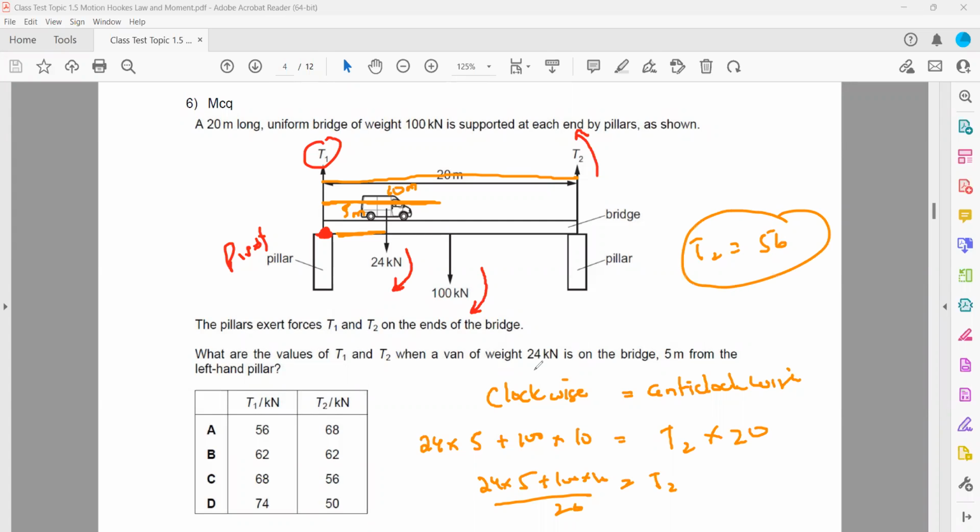So which option? T2 is equal to 56. So option C, T2 is 56. We don't have to work out T1. That's the only option in which T2 is equal to 56. So option C is the right answer.